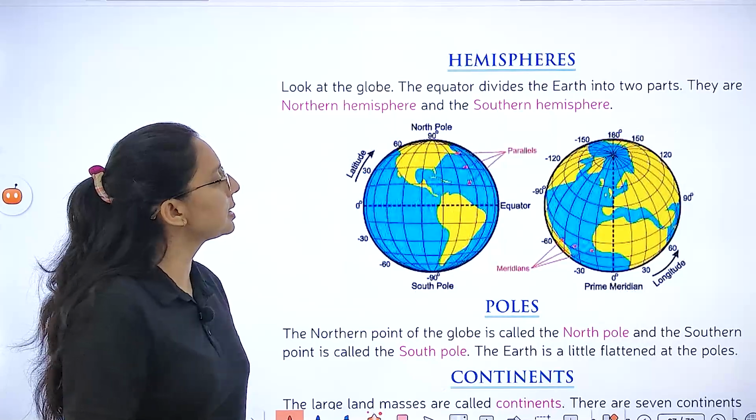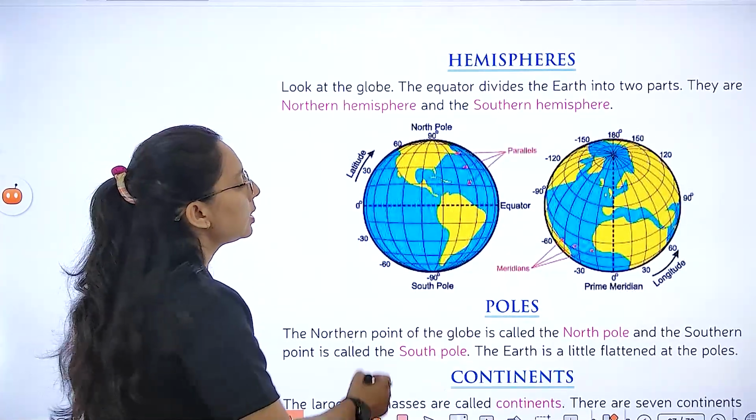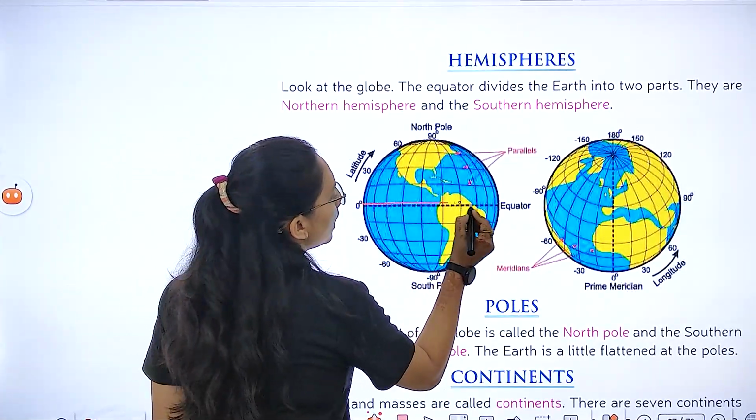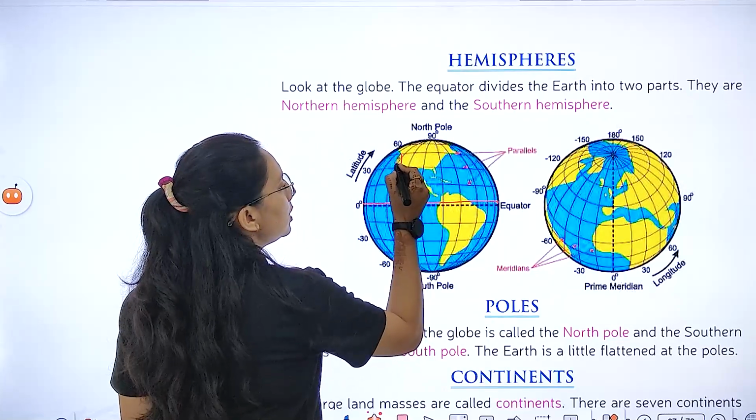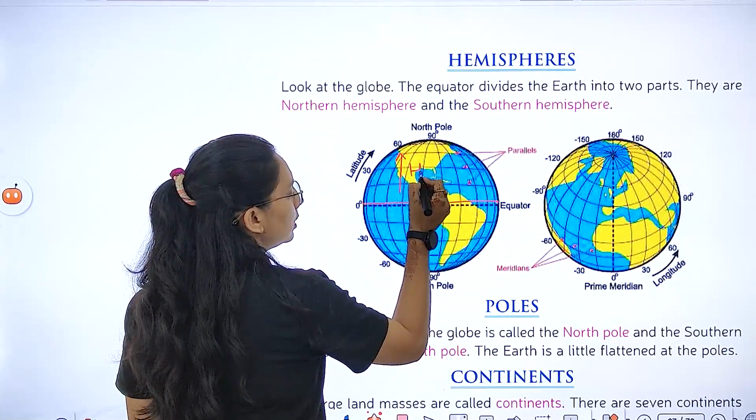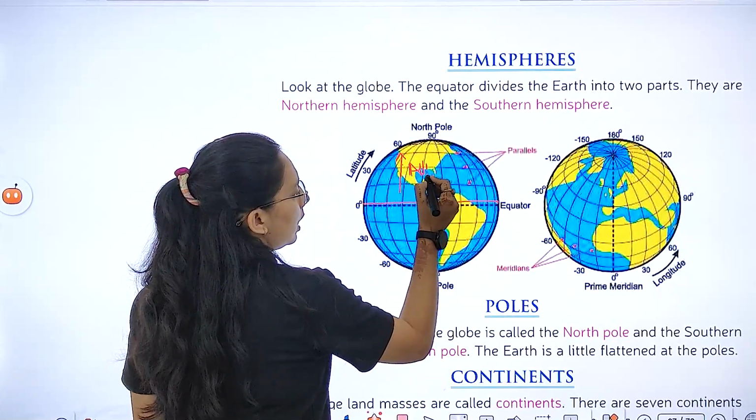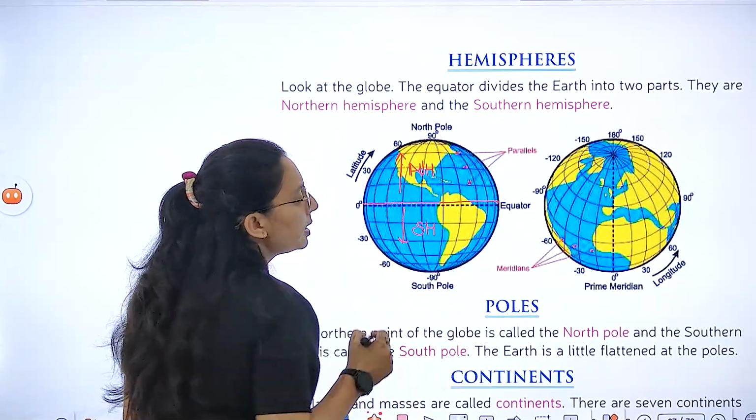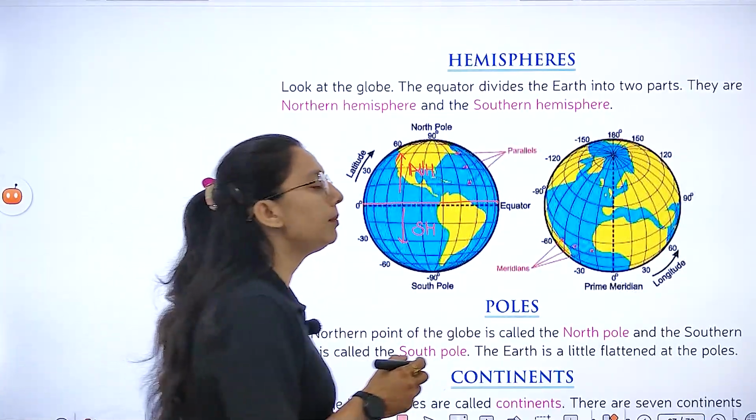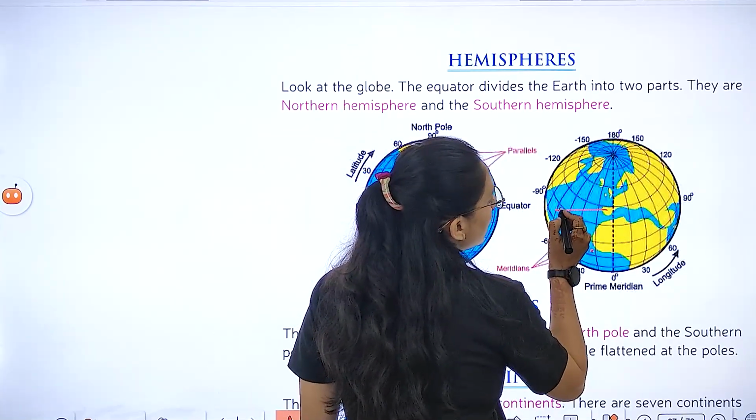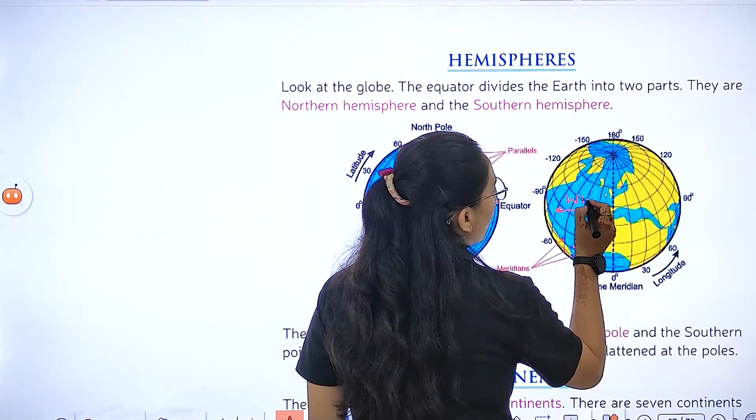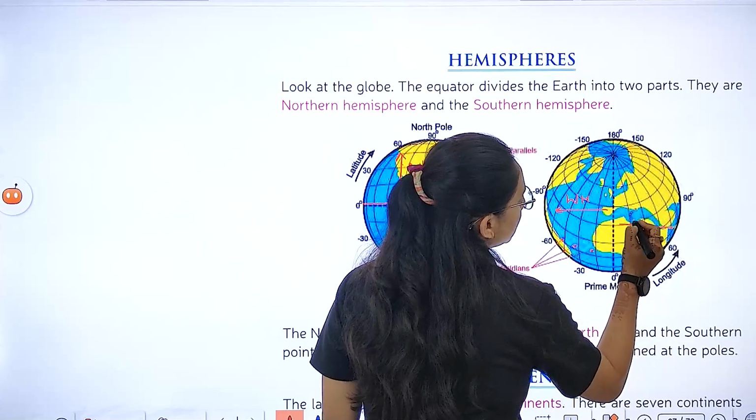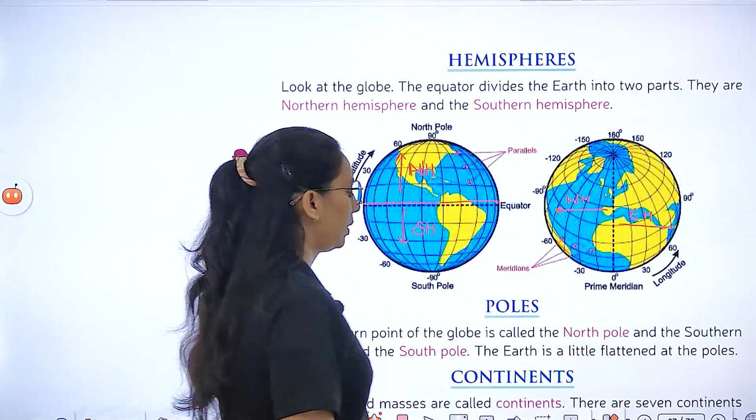So next is hemisphere. What does the equator do? It divides the earth into two parts. The upper part is the northern hemisphere and the bottom part is the southern hemisphere, right? If we talk about the prime meridian, it divides the earth into two parts, the western hemisphere and the eastern hemisphere, right?